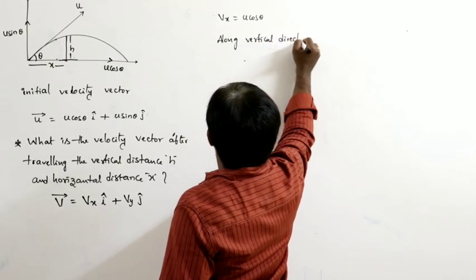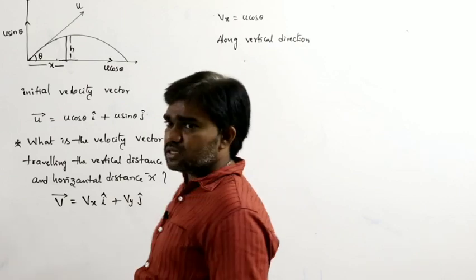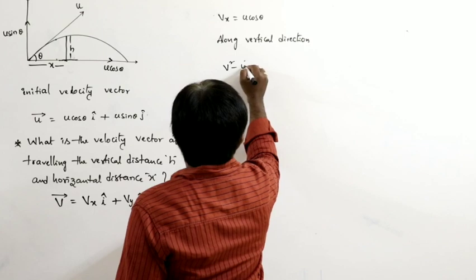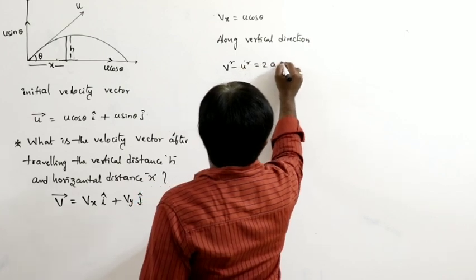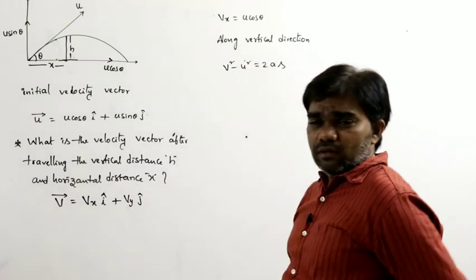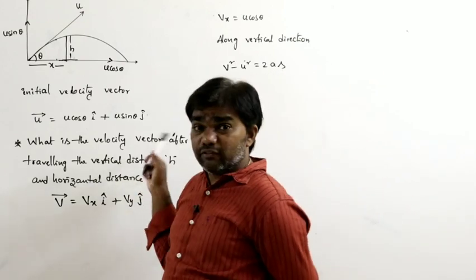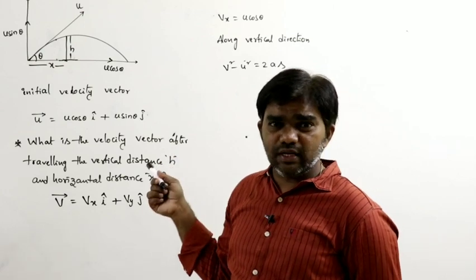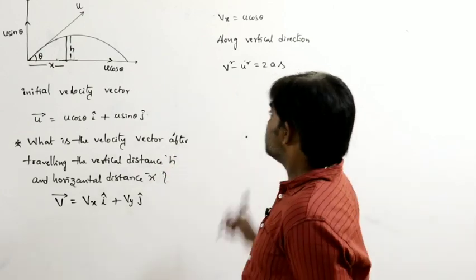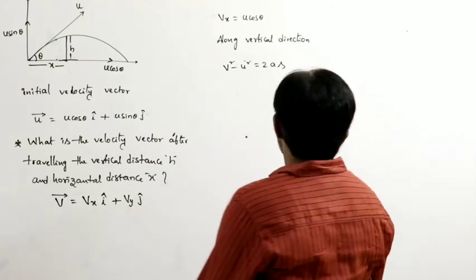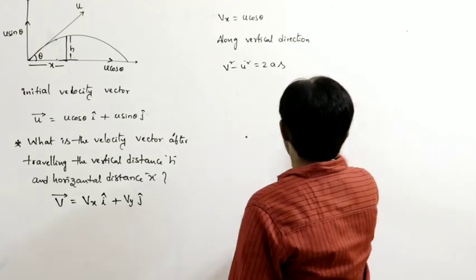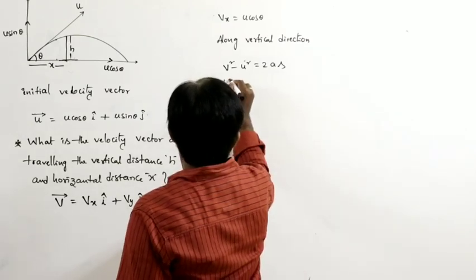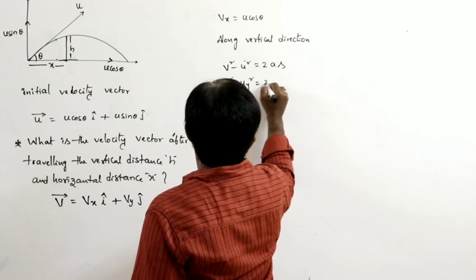Along the vertical direction, the body acts as a vertically projected body. So from the equation v square minus u square equals 2as, because here the distance is mentioned. If the time is mentioned, as we considered in the previous case, we use v equals u plus at, but here the distance is mentioned, that is why I am writing v square minus u square equals 2as. So here let us say it is Vy square minus Uy square equals 2as.